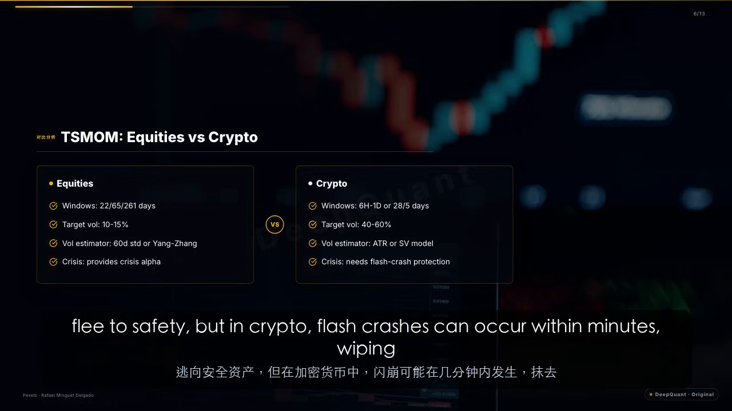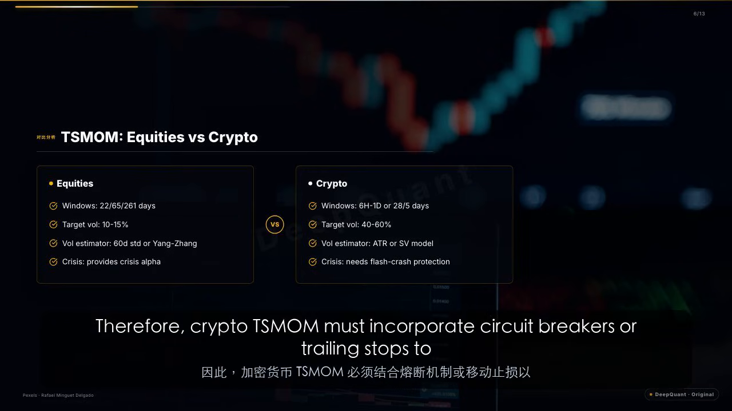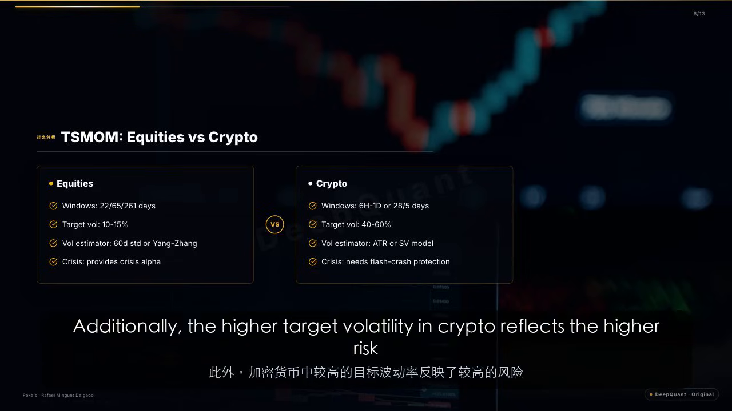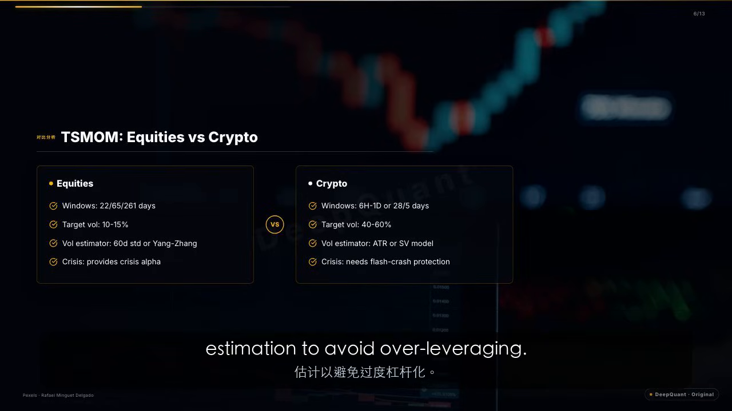In equities, momentum tends to perform well during market crashes as investors flee to safety, but in crypto, flash crashes can occur within minutes, wiping out positions before risk management can react. Therefore, crypto TSMOM must incorporate circuit breakers or trailing stops to limit losses during extreme events. Additionally, the higher target volatility in crypto reflects the higher risk appetite of crypto investors, but it also requires more precise volatility estimation to avoid over-leveraging.